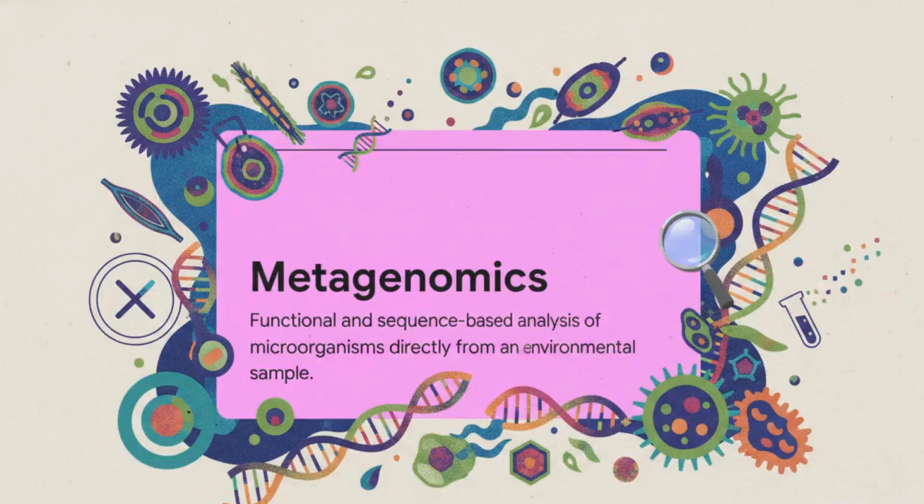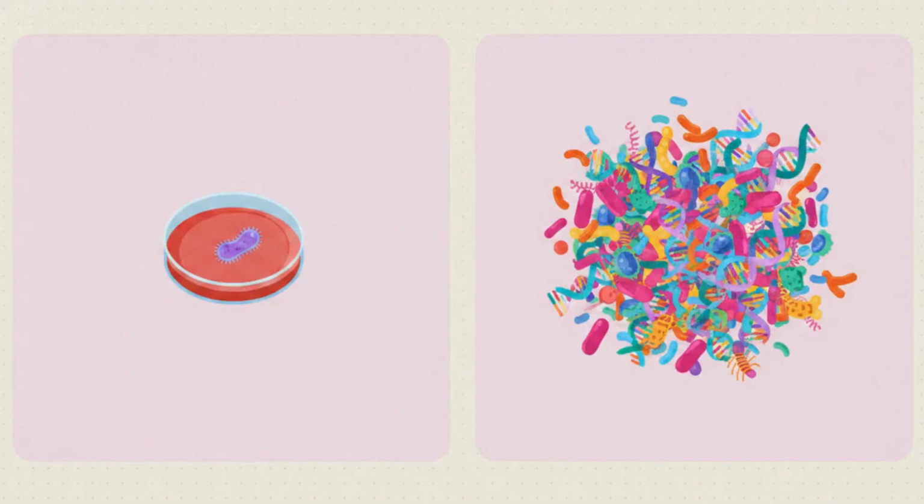So enter metagenomics. This is our brand new macroscopic lens. Metagenomics is the functional and sequence-based analysis of microorganisms extracted directly from an environmental sample. And the absolutely crucial point here is that it bypasses the petri dish entirely. Instead of trying to coax these incredibly finicky organisms to grow in a lab, we just go straight to the source. We take that teaspoon of ocean water, literally break open every single cell inside it, and extract the DNA directly from the environment itself. This is a total game changer.